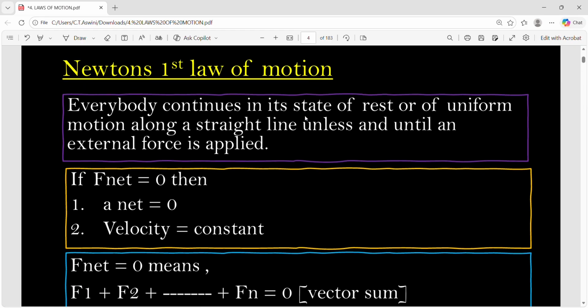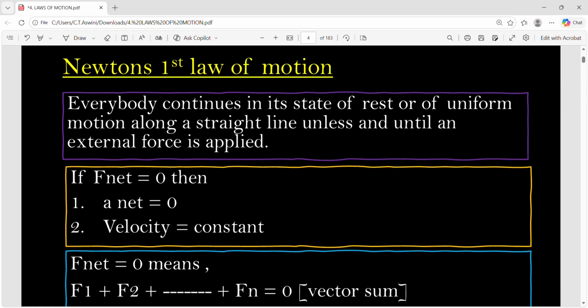And today's first topic is Newton's first law of motion. So, what is this Newton's first law of motion? Every body continues in its state of rest or state of motion unless and until an external force is applied. What does it mean? Suppose you take an object which is at rest. It will be at rest only unless and until you apply a force. Suppose you take an object which is in motion. It will continue its motion unless and until you apply some force to stop it.